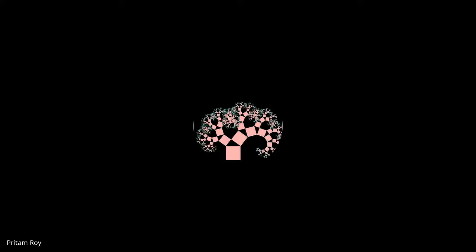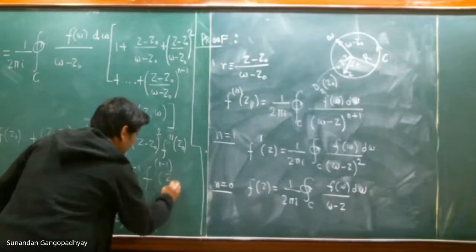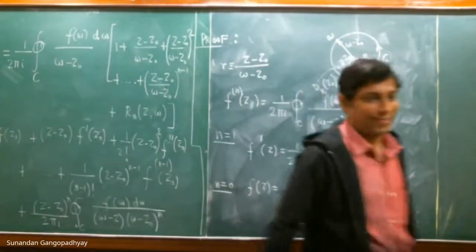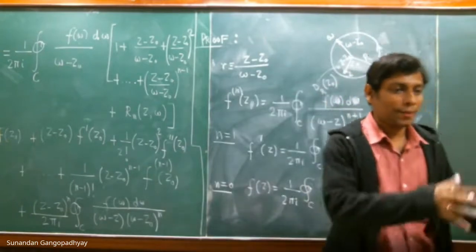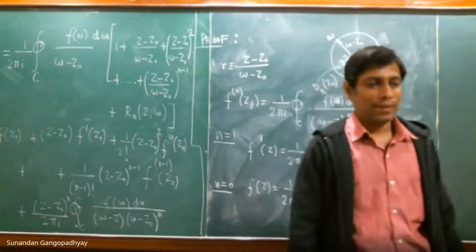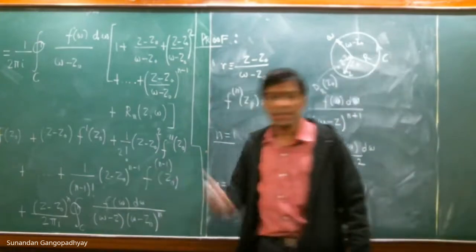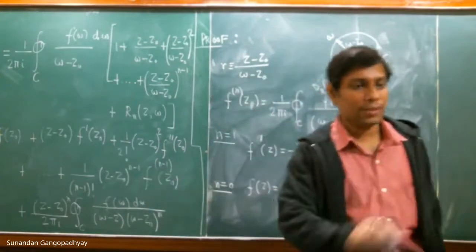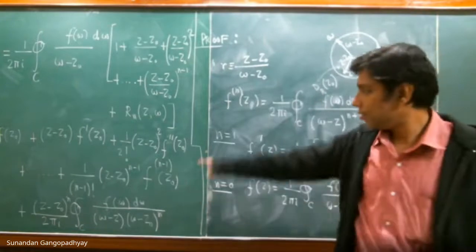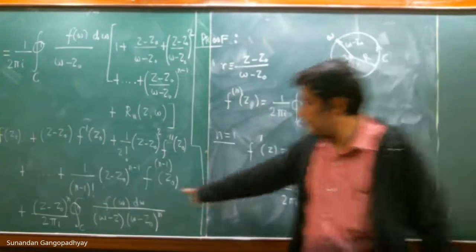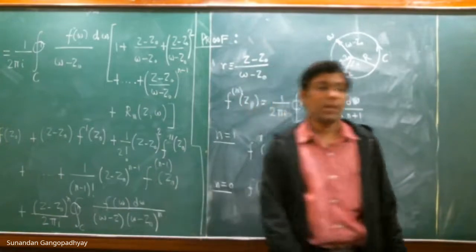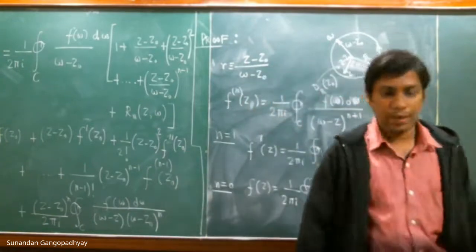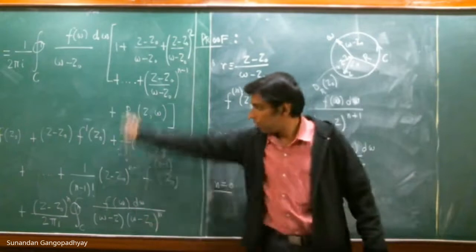Yes, this was a typo. I just copied this factor and pasted it over here, so this was a mistake. This factor will be the n minus 1th derivative. Correct. So we have followed this part.